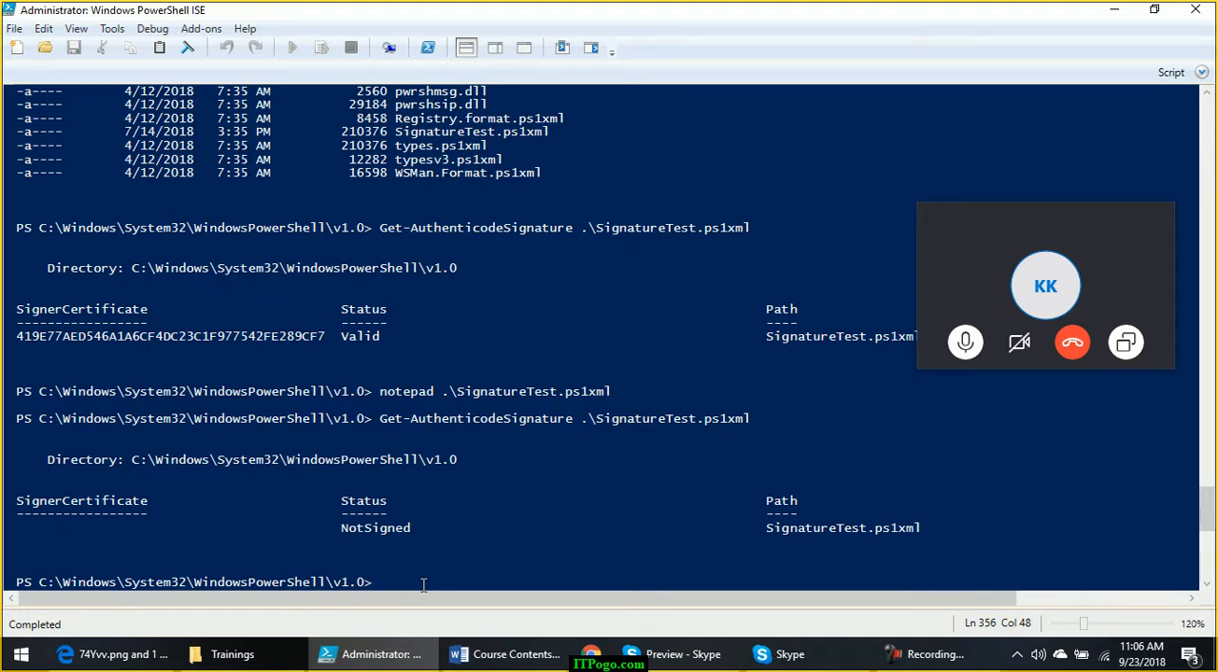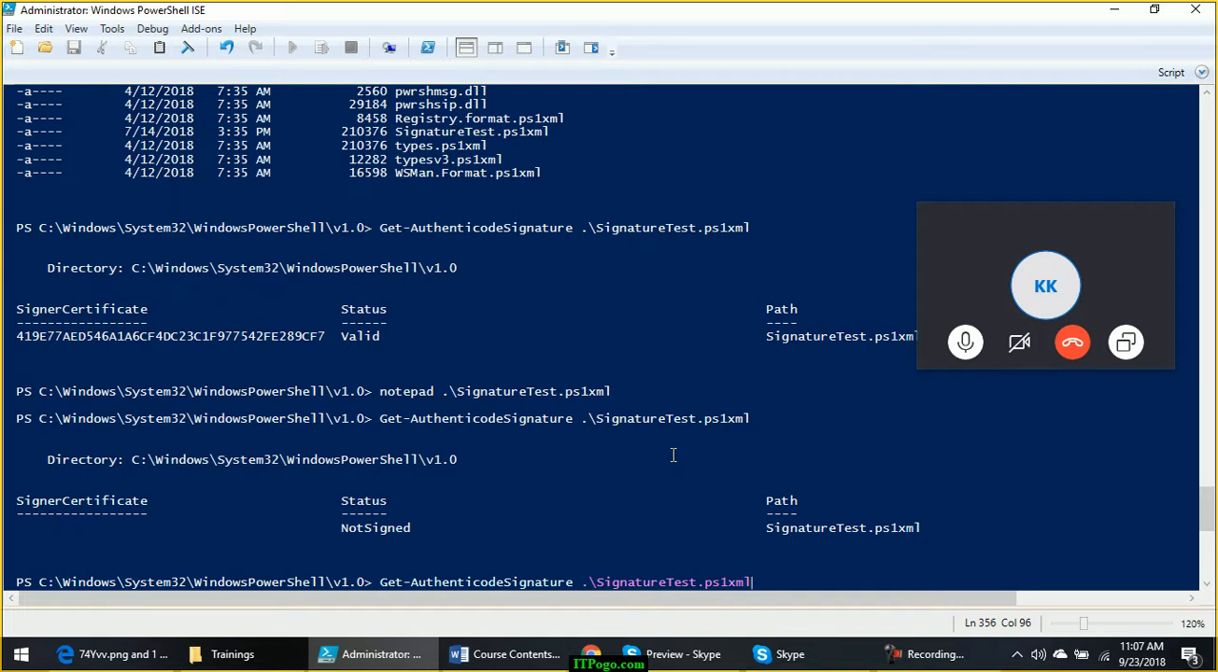is it valid? No, it is not signed anymore. Signature certificate is also blank. That means the signature is broken. Somebody has modified that file. So there are two ways. Either you should revert the changes, whatever you have made, make it as previous, or you have to sign this file again using a code signing certificate. There are only two ways to fix a broken signature.